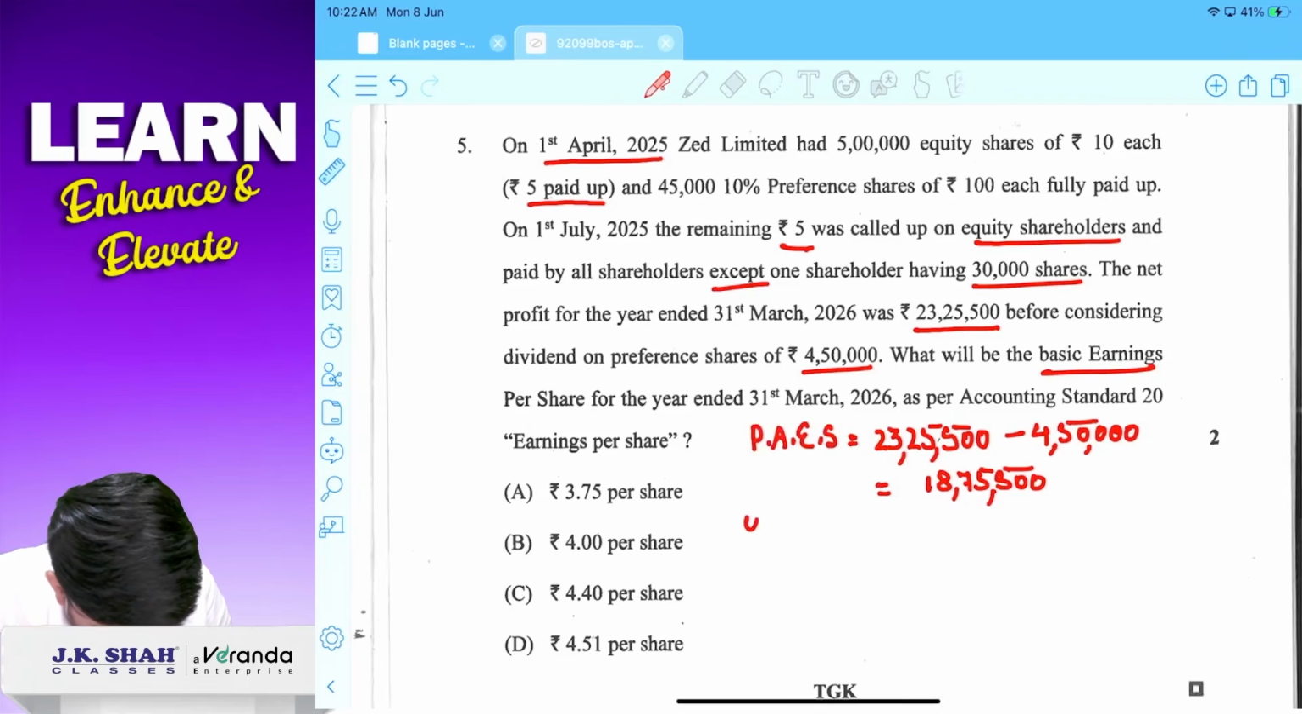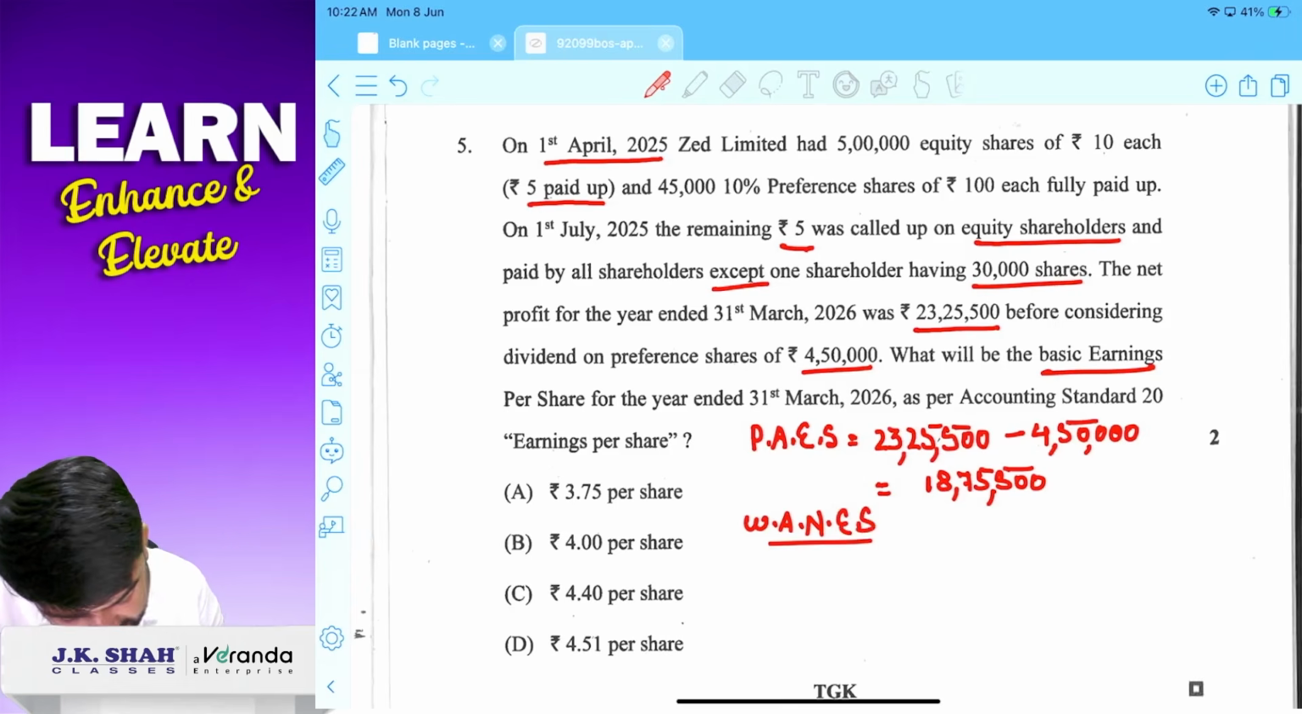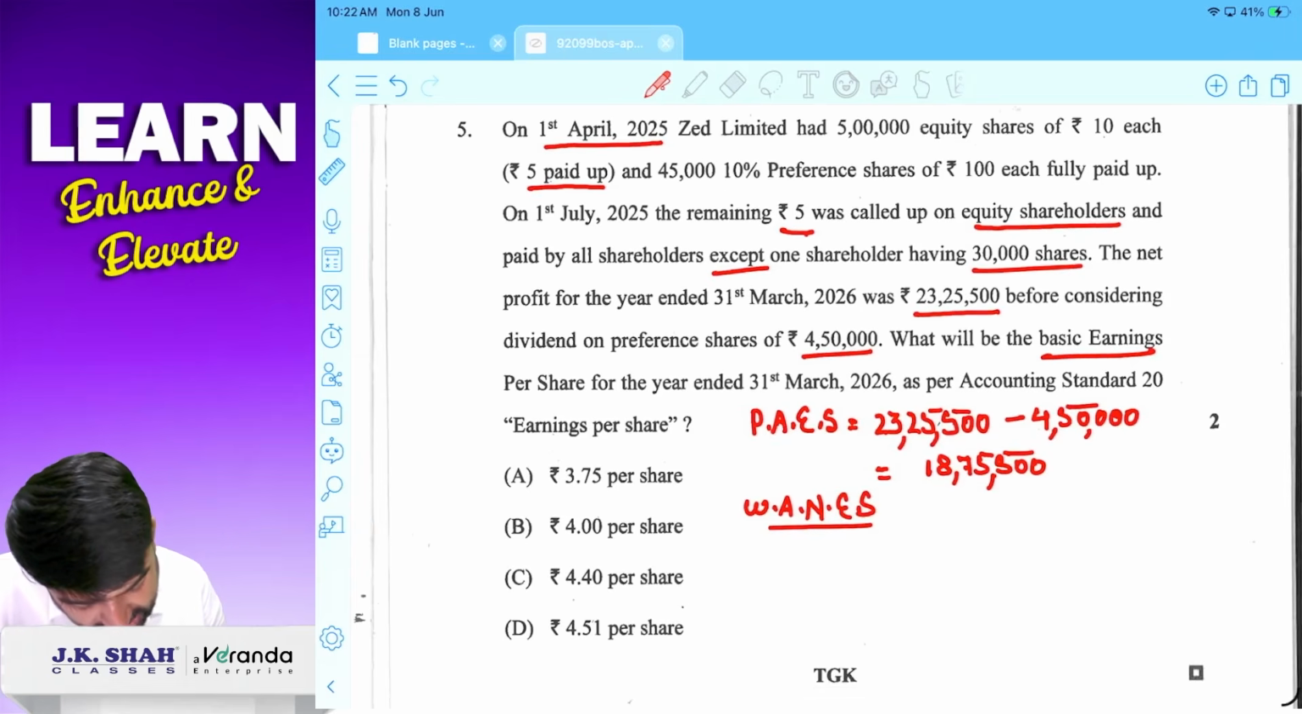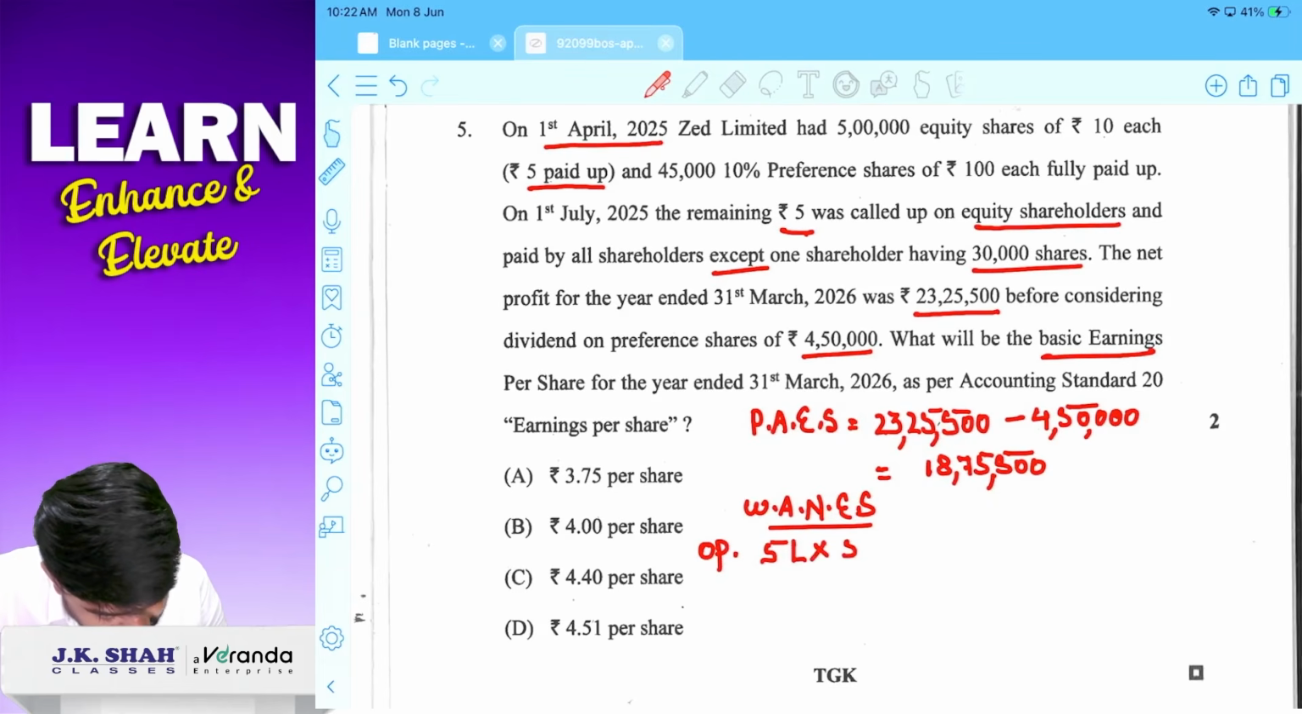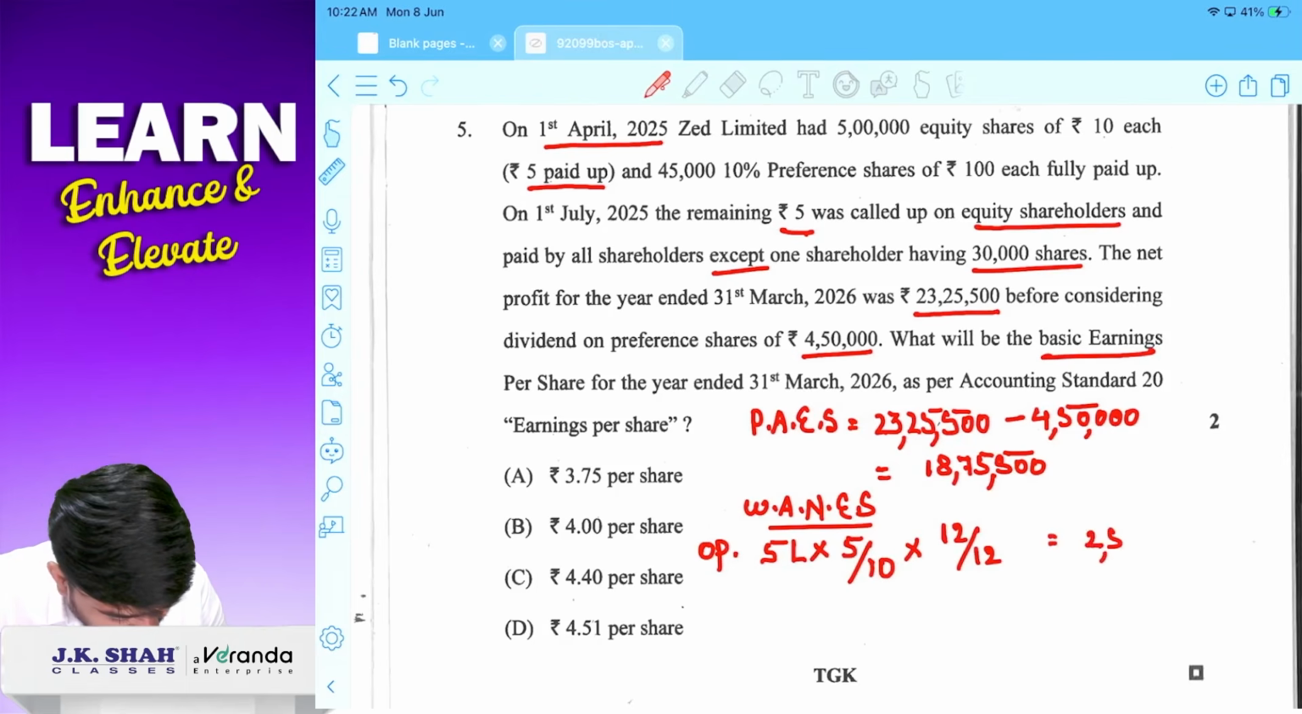Now we will calculate weighted average number of equity shares. कैसे फाइंड करने का weighted average? So I can say how many equity shares we had at the beginning. तो opening में we have 5 lakh equity shares and they are partly paid up. So 5 by 10 and these shares were outstanding for entire 12 months. So I can say it will be 2,50,000 shares. That is weighted average. Correct?